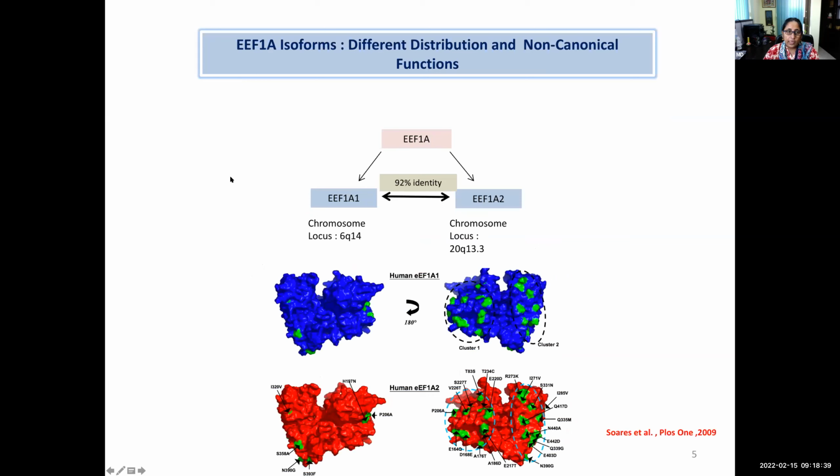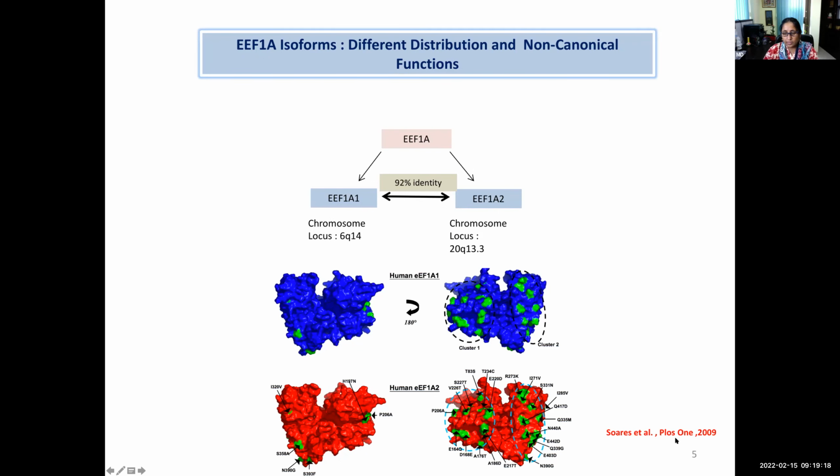An interesting point regarding this eukaryotic elongation factor 1A is that it has two isoforms, 1A1 and 1A2. I'll be referring to them in short as 1A1 and 1A2. They show 92% identity at the DNA level, and each one has an independent gene. 1A1 is present on chromosome 6, and 1A2 is present on chromosome 20. So the interesting point is the differences that are present between these two, even with this much identity.